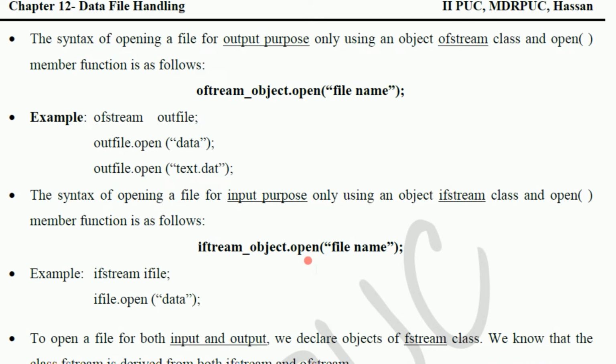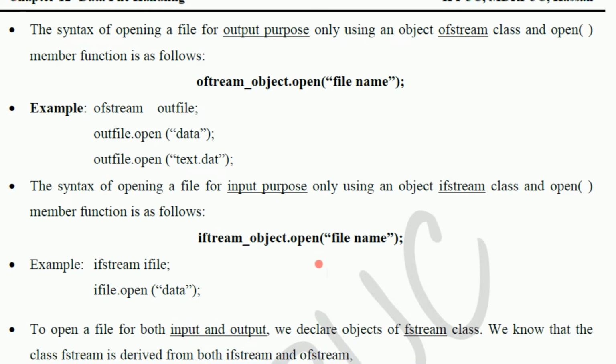Okay, the syntax of opening a file for output purpose: ofstream object dot open file name. ofstream outfile; outfile.open(file name). In this way we can open the file for the output purpose. And the syntax of opening a file for input purpose is ifstream object dot open file name.